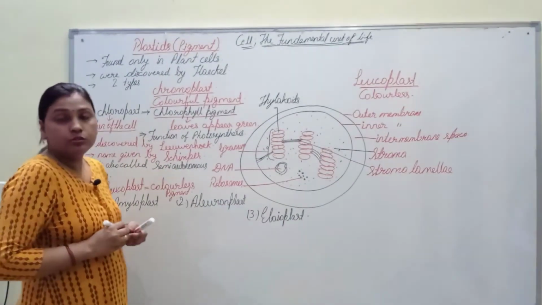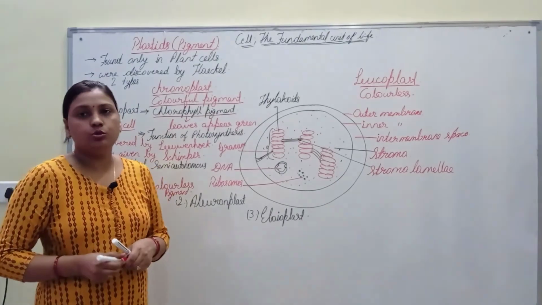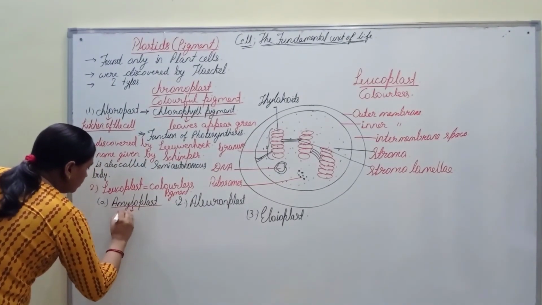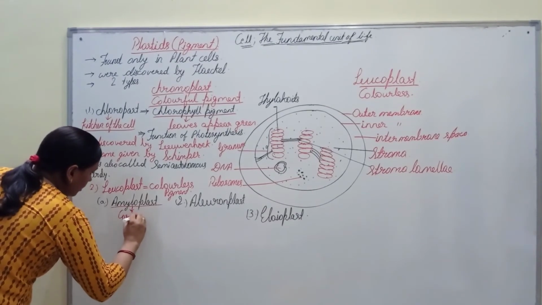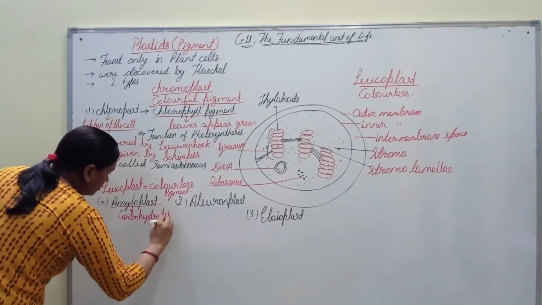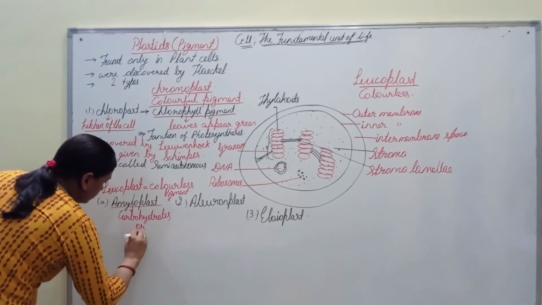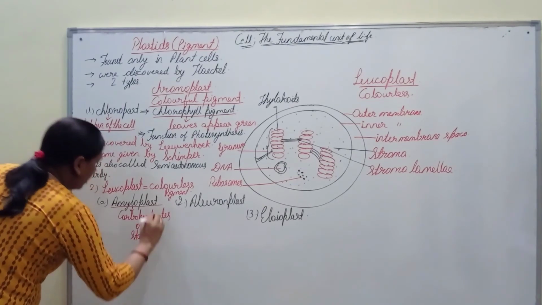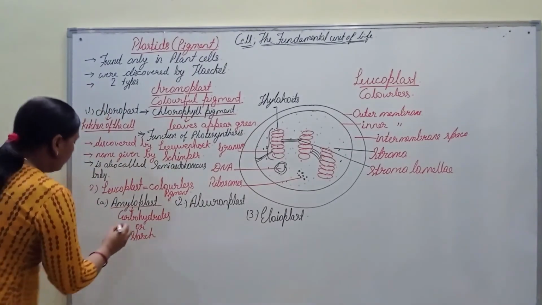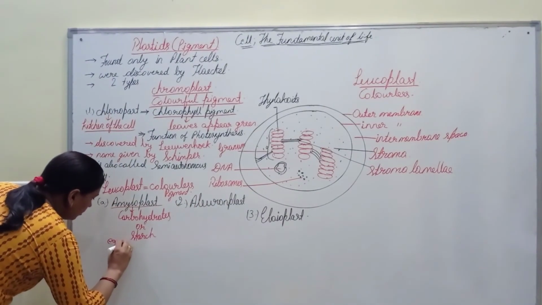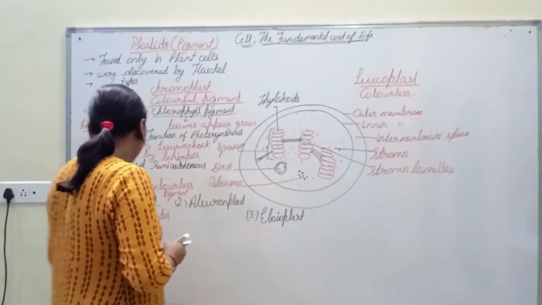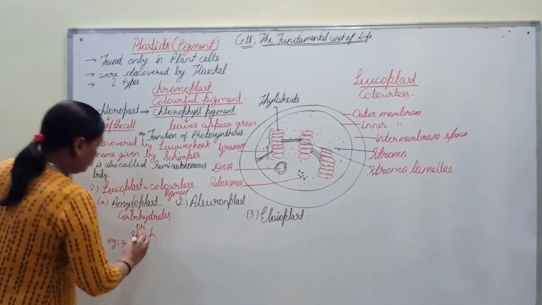Amyloplast stores starch or carbohydrates, and its examples are rice and potato.